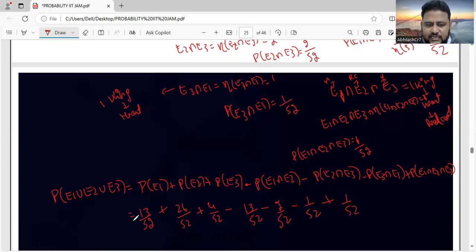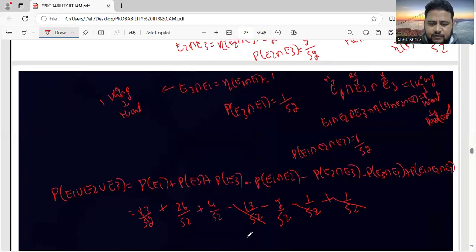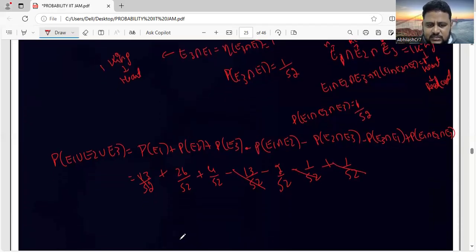Now if you see, I can cancel this and I can cancel this, plus 13 by 52 minus 13 by 52. Next, minus 1 by 52 plus 1 by 52, I can cancel. Next, what can I cancel? Nothing. So we will be left with this much here. Denominator will have 52, the numerator will have 26 plus 4 minus 2.